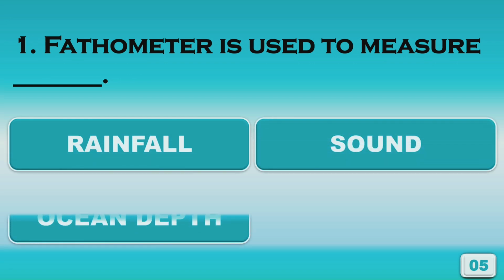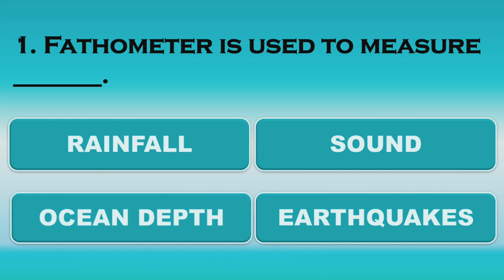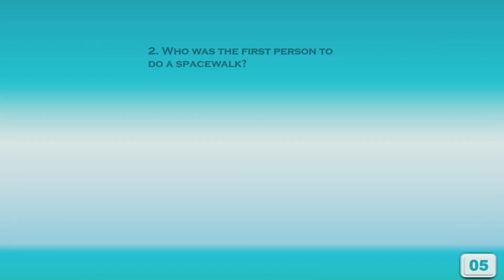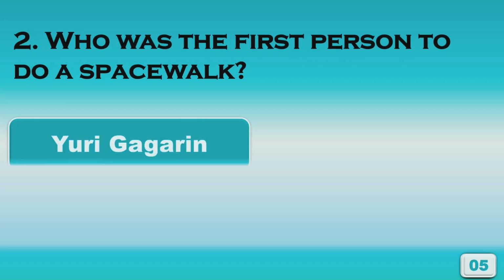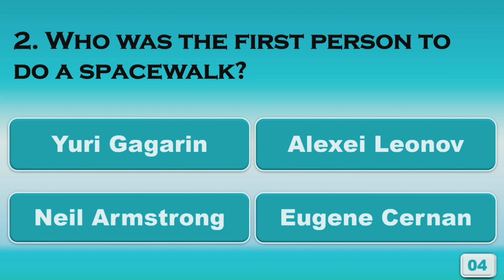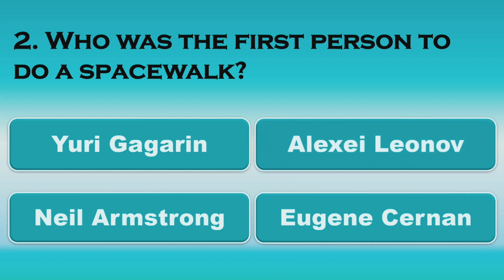Fathometer is used to measure... The answer is ocean depth. Who was the first person to do a spacewalk? Alexei Leonov.